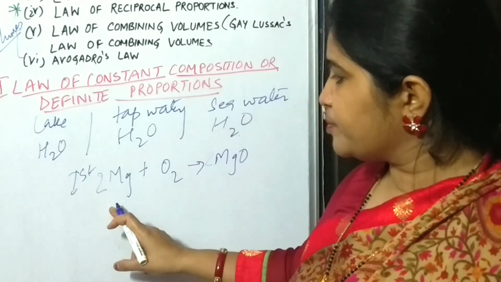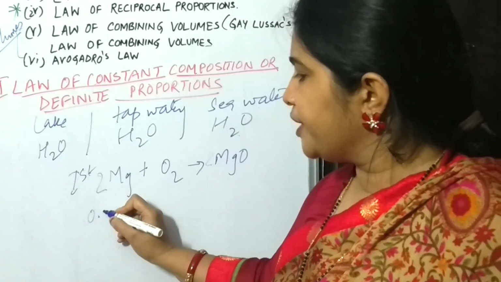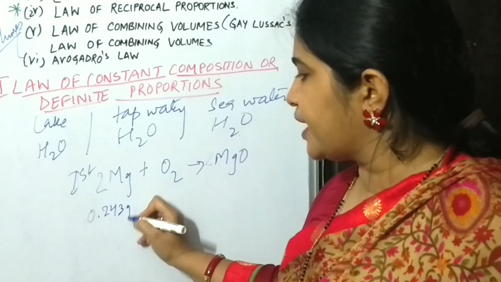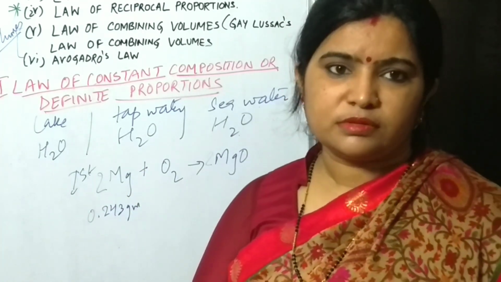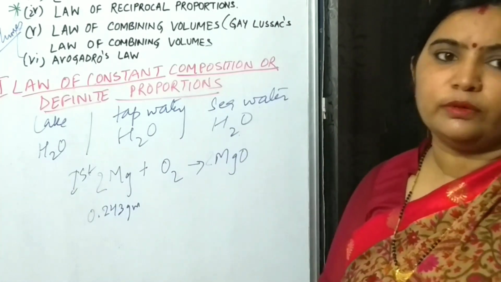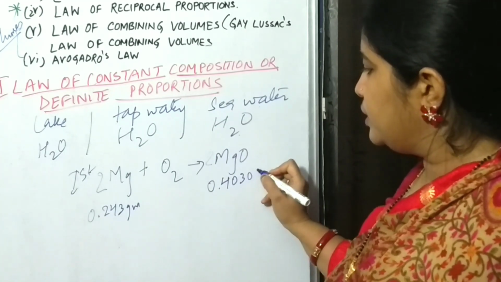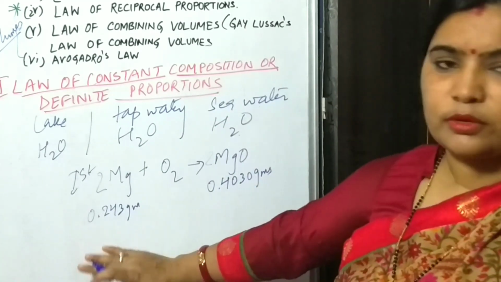So in the first experiment, the child has taken 0.243 grams of magnesium. Suppose, okay. So on burning, how much MgO will it produce? It will be nearly 0.4030 grams. Okay.